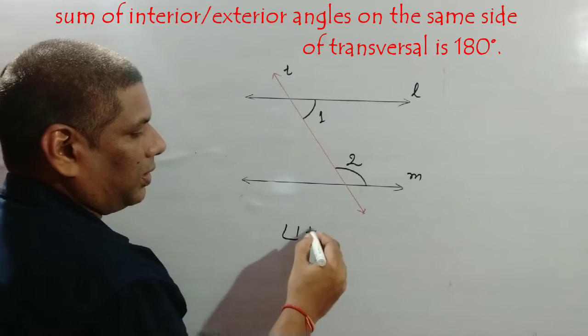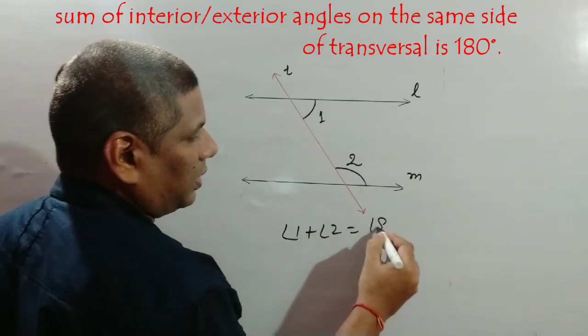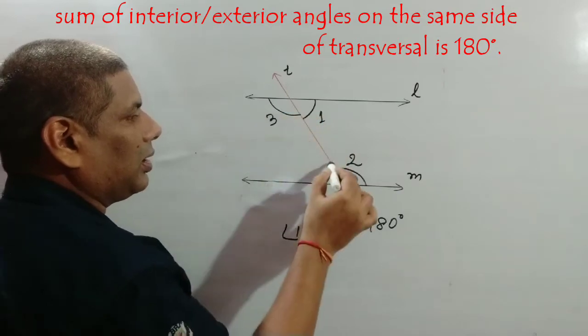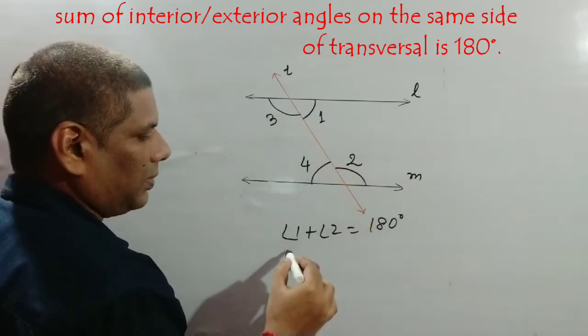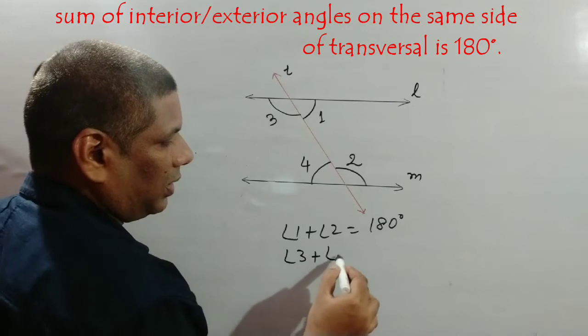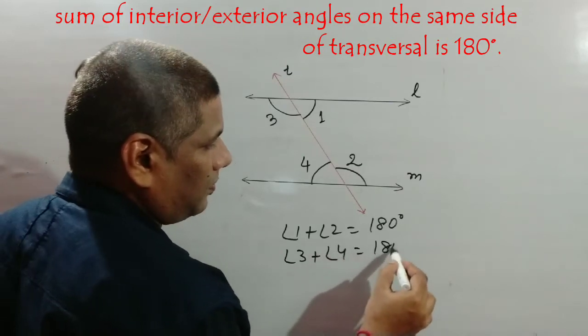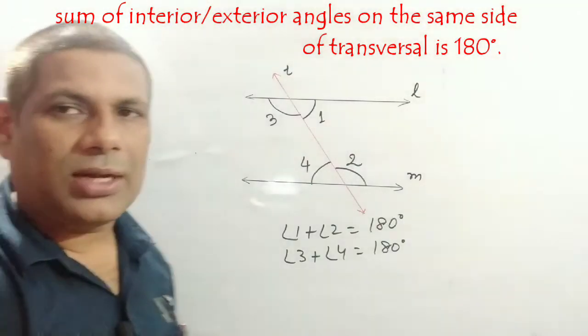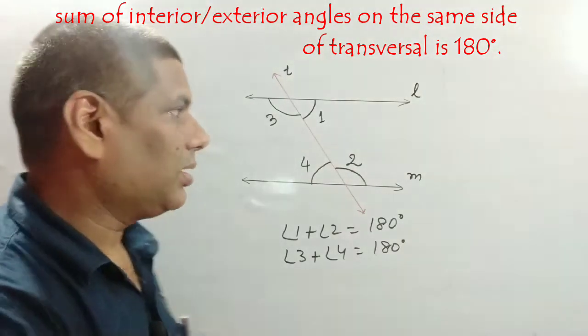Angle 1 plus angle 2 equals 180 degrees. In the same way, angle 3 and angle 4 make 180 degrees. So the sum of interior angles on the same side of transversal is 180 degrees.